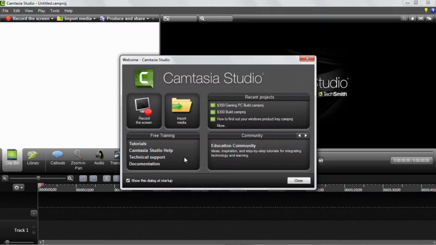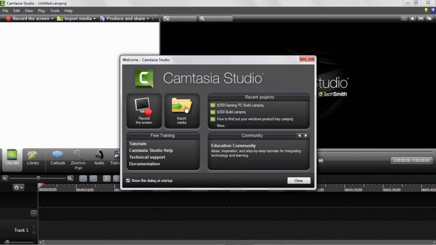It has tons of cool features in it, and I'll be making a tutorial on that later on as well, just showing you the recorder and that kind of stuff. And that's just one of the cool things that comes with Camtasia Studio. Now on the screen, as you can see, you can press record the screen right here. Once you're into the recorder, you can actually go over here, you can click on this over here, or you can just hit Control R and that'll open up the recorder as well.